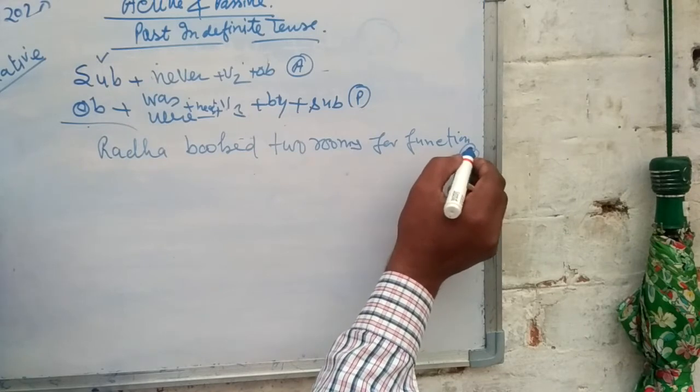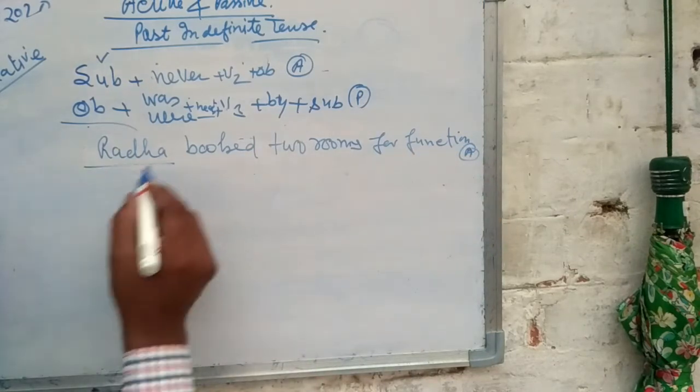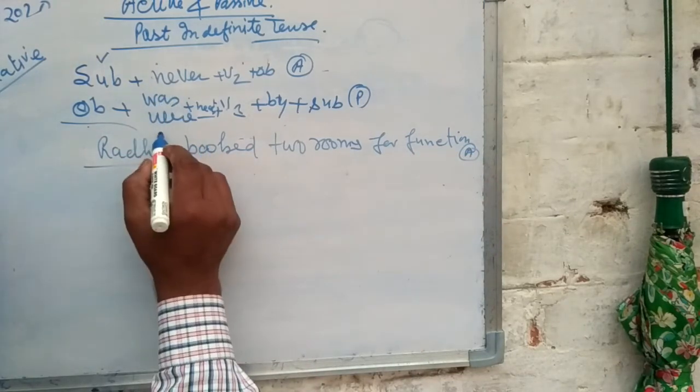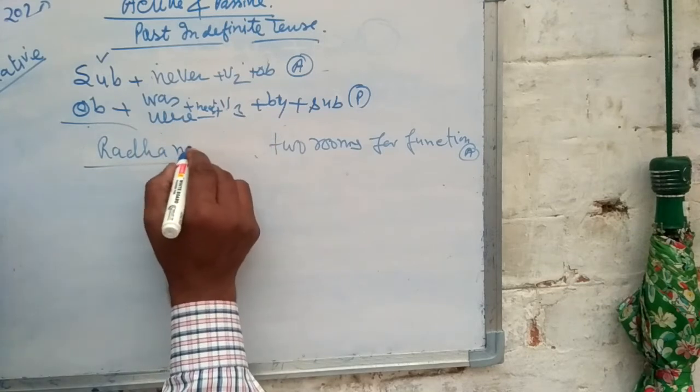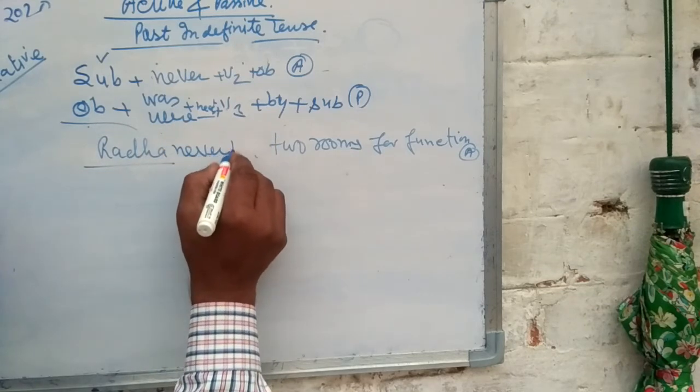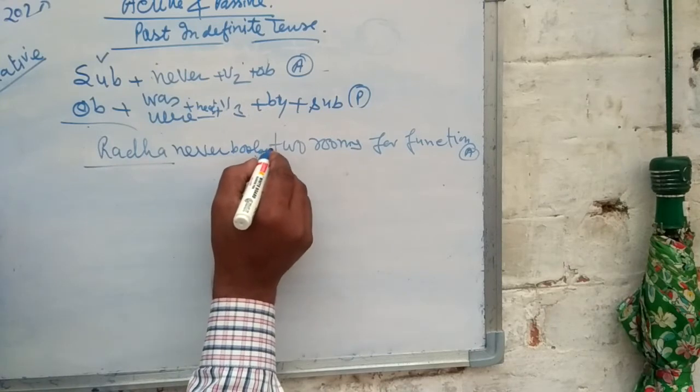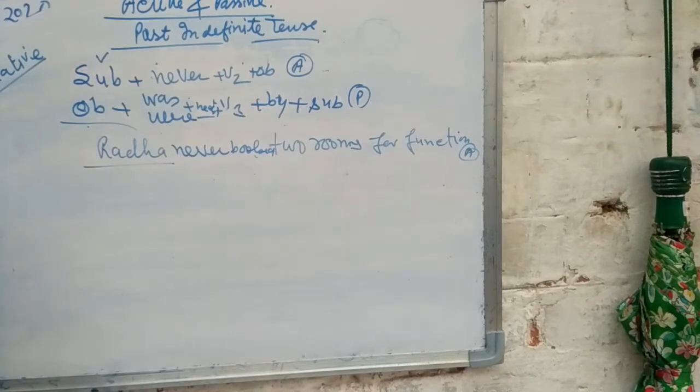This sentence is in active voice. Subject is Radha, never booked 2 rooms for a function.